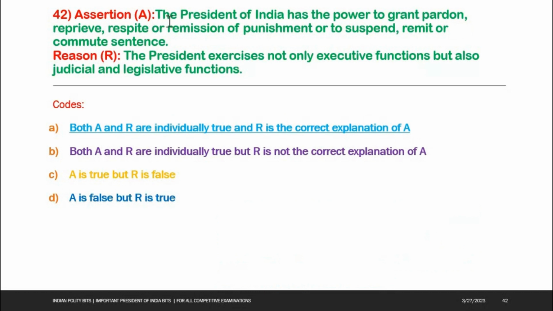Next one. Assertion: The President of India has the power to grant pardon, reprieve, respite or remission of punishment or to suspend, remit or commute sentence. This is true. Reason: The President exercises not only executive functions but also judicial and legislative functions. This is also true. See the codes. Both A and R are individually true and R is the correct explanation of A. This is the right answer.